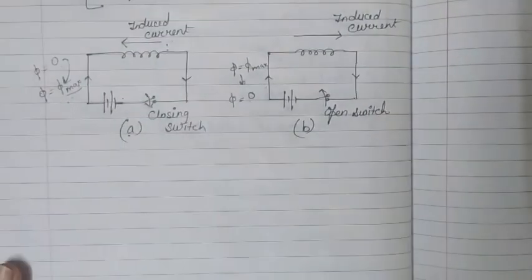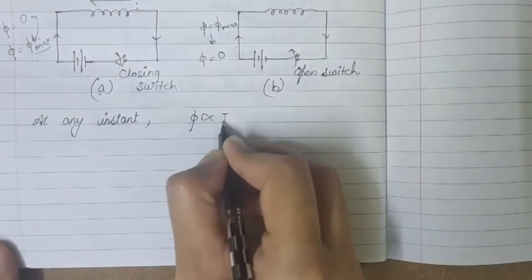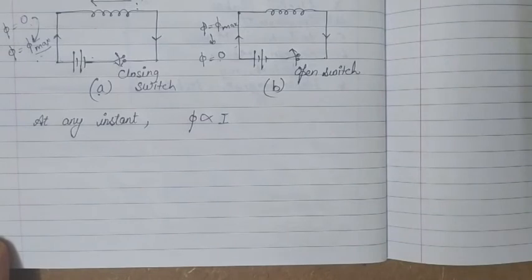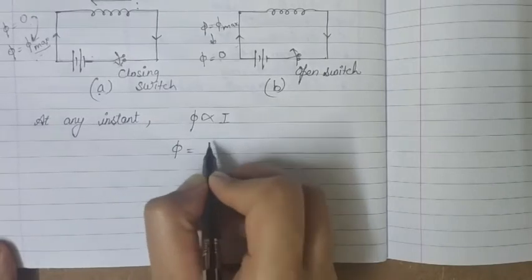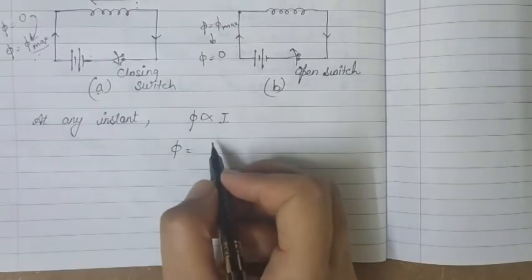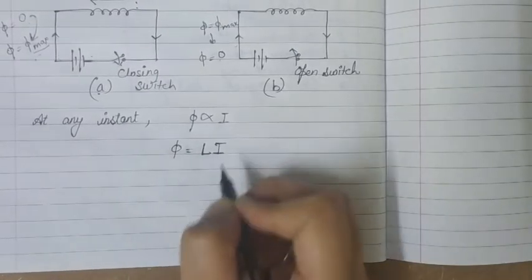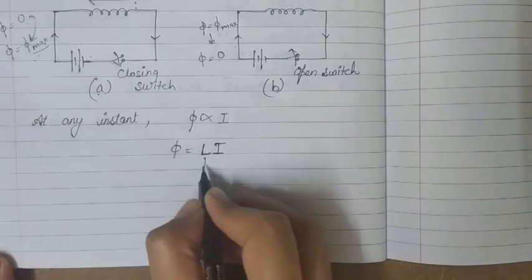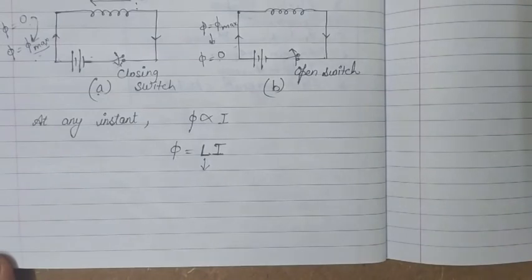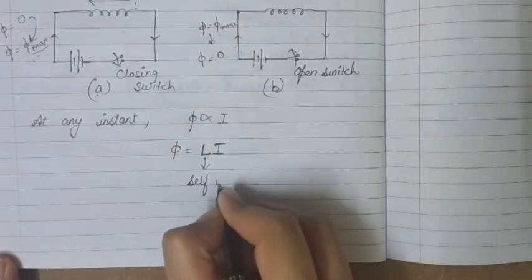So we can write, at any instant this magnetic flux depends on I, or is directly proportional to the current through the coil. Okay, now if we remove this proportionality sign, then there must be some proportionality constant, let it be capital L, then we get phi is equal to Li. Phi depends on I, and when we remove the proportionality sign, we get phi is equal to Li, where L is a proportionality constant for a particular coil and is called self inductance of that coil,